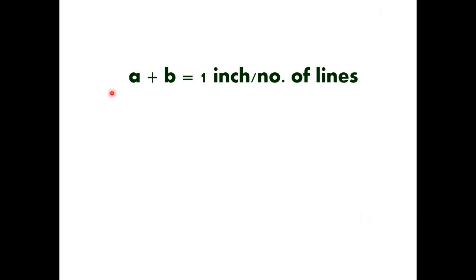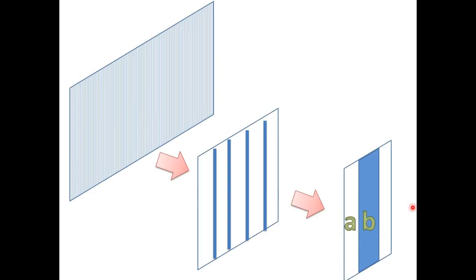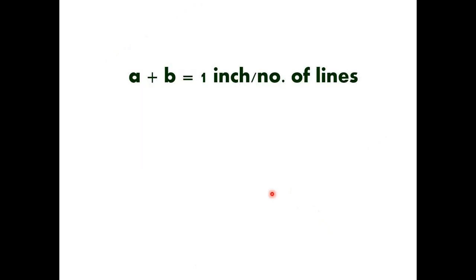So how to determine a plus b? Of course, if you are going to measure this distance and this distance, that will be a critical one. To avoid that kind of problem, one formula is provided in order to calculate that a plus b. So the formula is 1 inch divided by number of lines. To determine the properties of any diffraction grating, you have to see how many lines are made on that grating in 1 inch area.